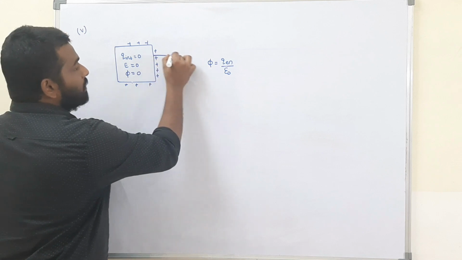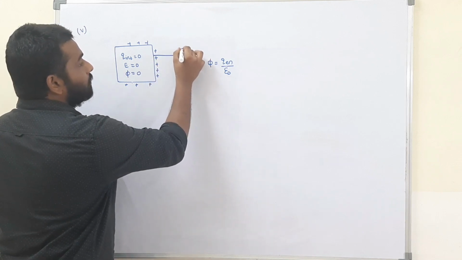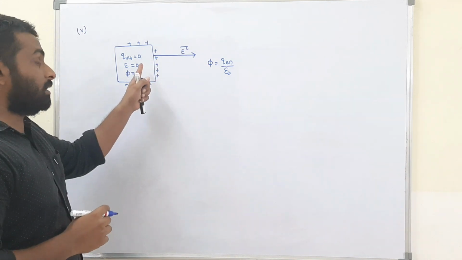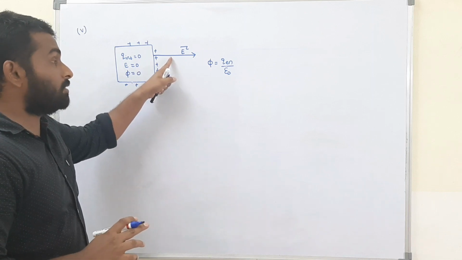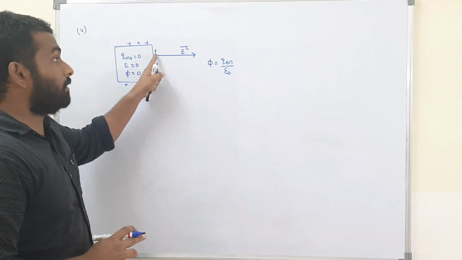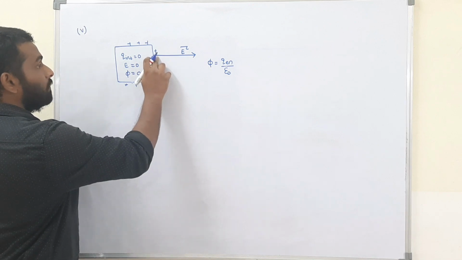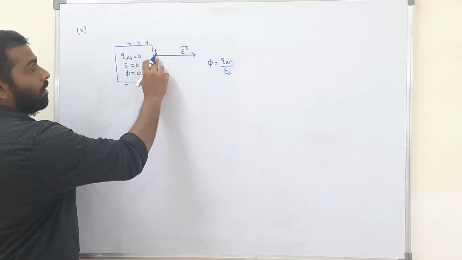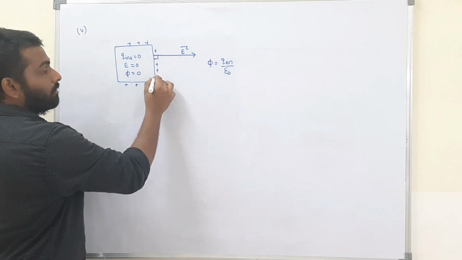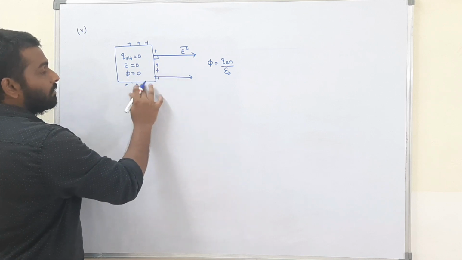All the electric field lines will be perpendicular to the surface. Inside it is zero, but outside it is not zero. Outside, what is the electric field? It is perpendicular to the surface. If this is the surface, the electric field lines will always be perpendicular to the surface, like this.